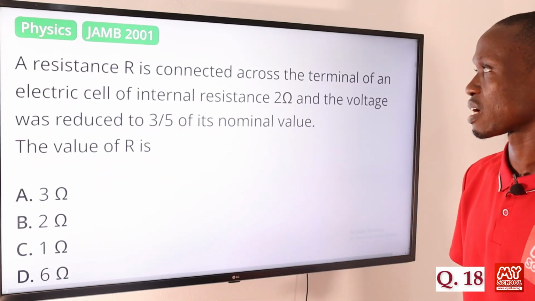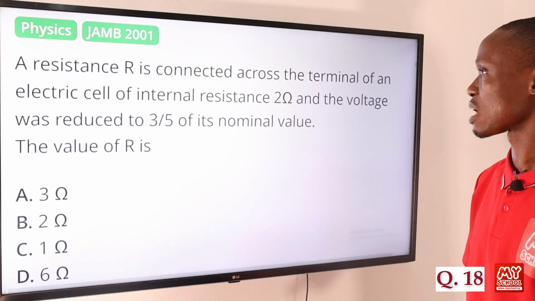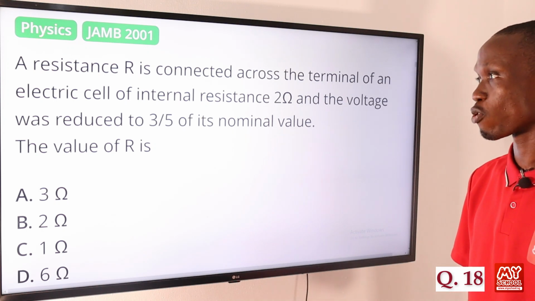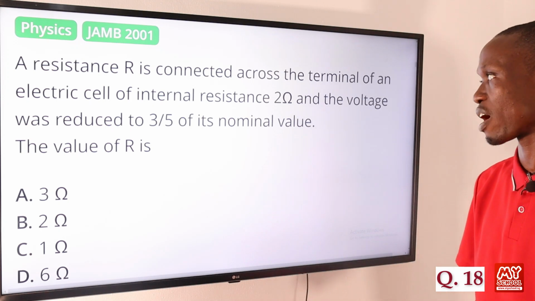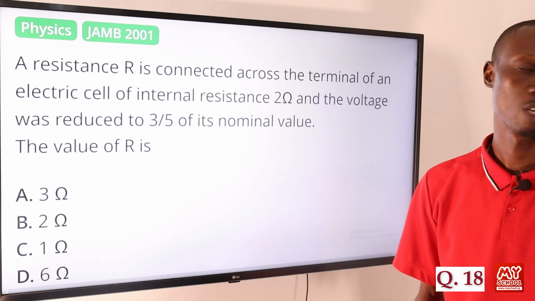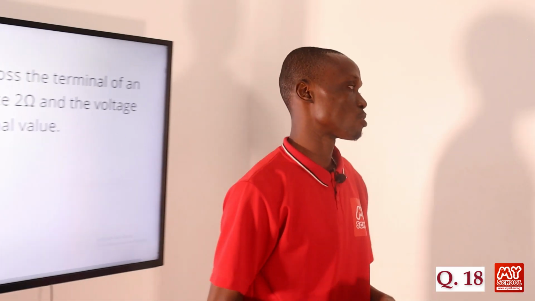Question 18. A resistance R is connected across the terminal of an electric cell of internal resistance 2 ohms, and the voltage was reduced to 3 over 5 of its nominal value. The value of R is, so let's move over to the board to provide answer to this question.